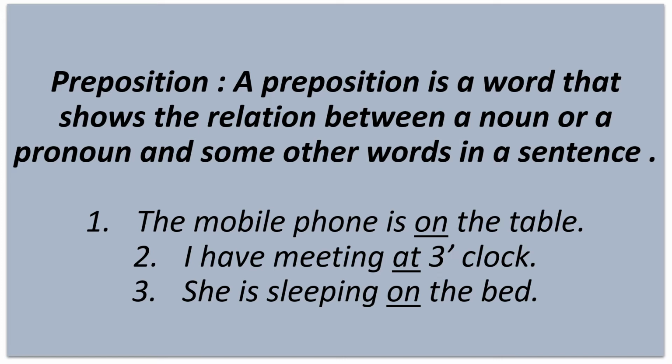Number 2, I have a meeting at 3 o'clock. Here preposition at shows when the meeting happens. And number 3, she is sleeping on the bed. Here preposition on shows where she is. So you can see that preposition makes the relationship between a noun or a pronoun and some other words in a sentence.